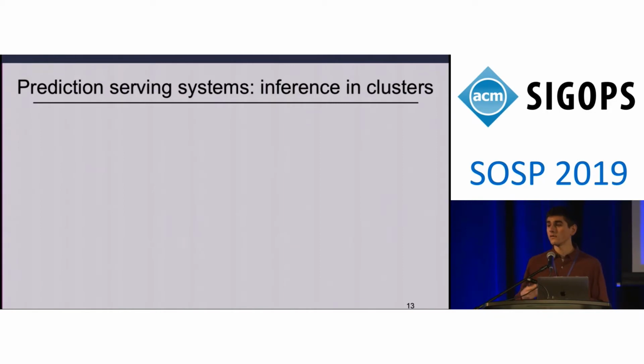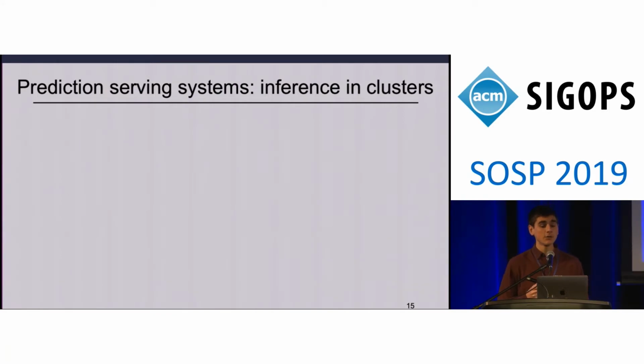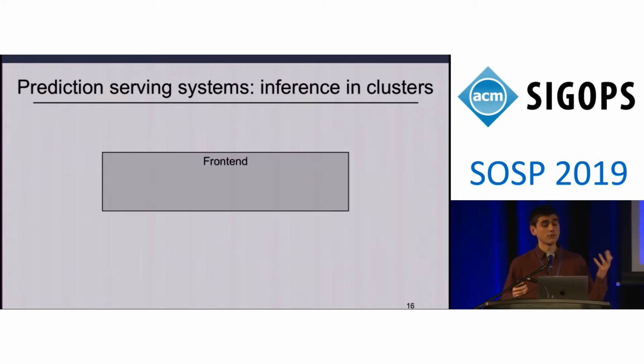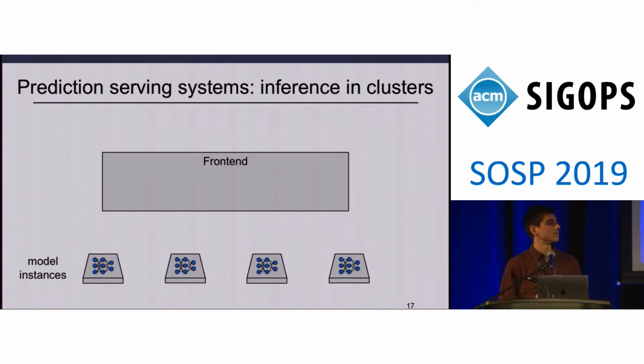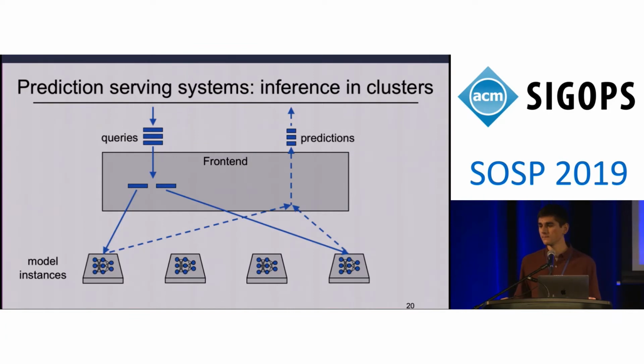Prediction serving systems are the systems that are used for performing machine learning inference in data center and cluster settings. You may have heard of some of these systems before, like Clipper, TensorFlow Serving, and Amazon SageMaker. A prediction serving system consists of a front end and one or more model instances. Each model instance is just a process or a container which holds a copy of a deployed machine learning model. Queries will be sent by applications to the front end and then load balanced across these model instances in order to perform inference and return back predictions.